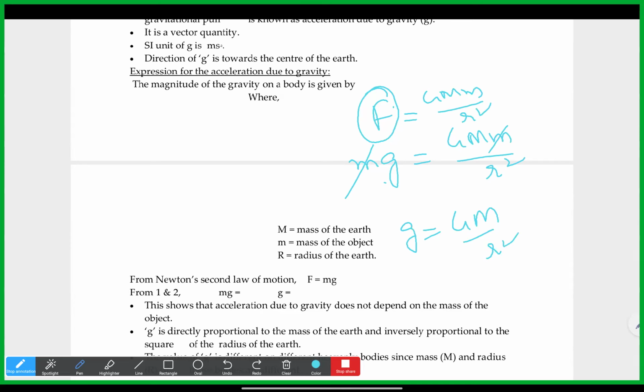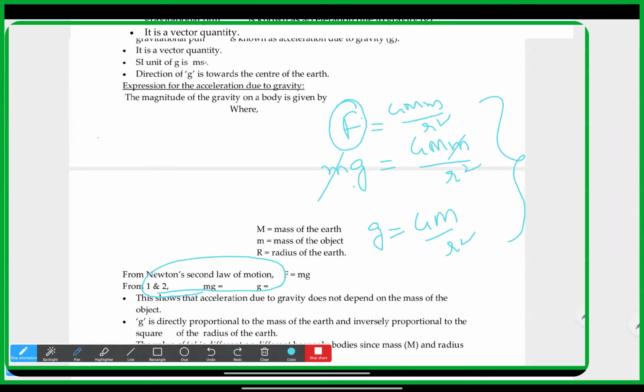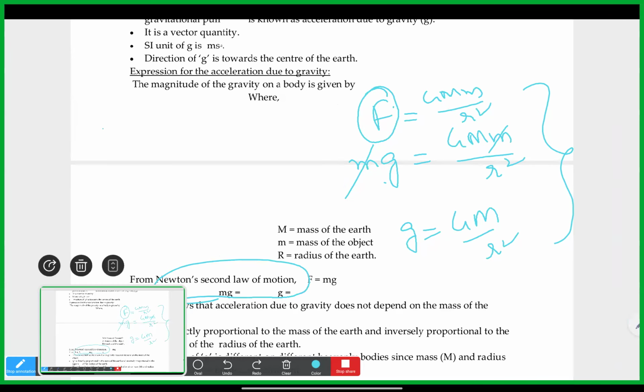So here, these two steps are what is missing. Mostly those steps are missing. Yes, Pranay.